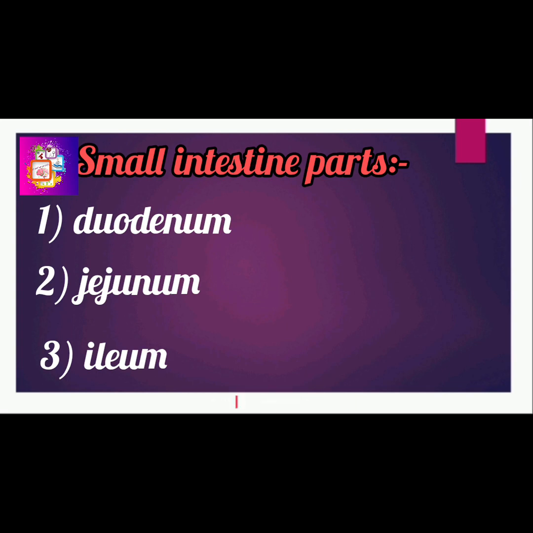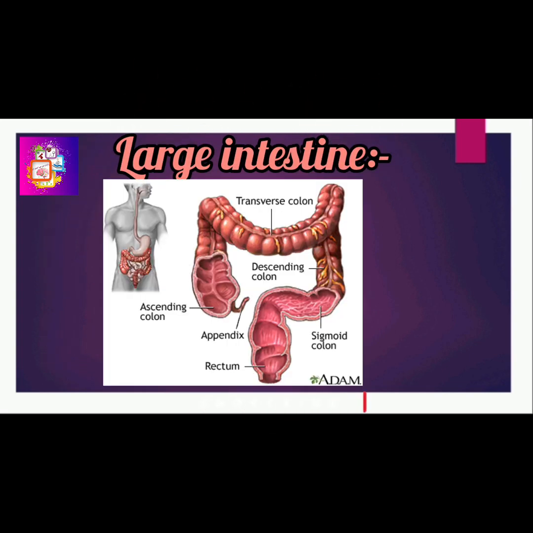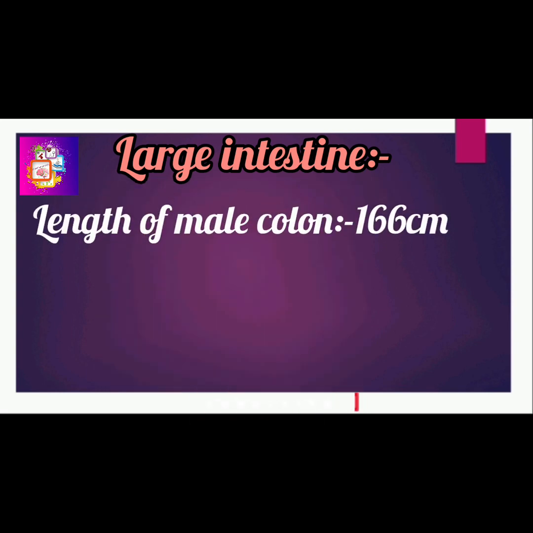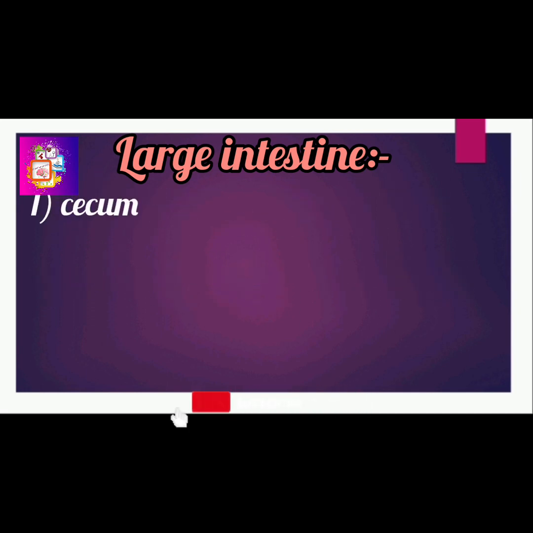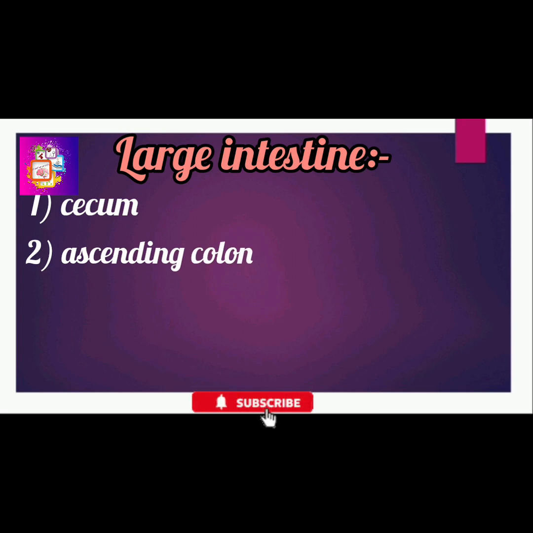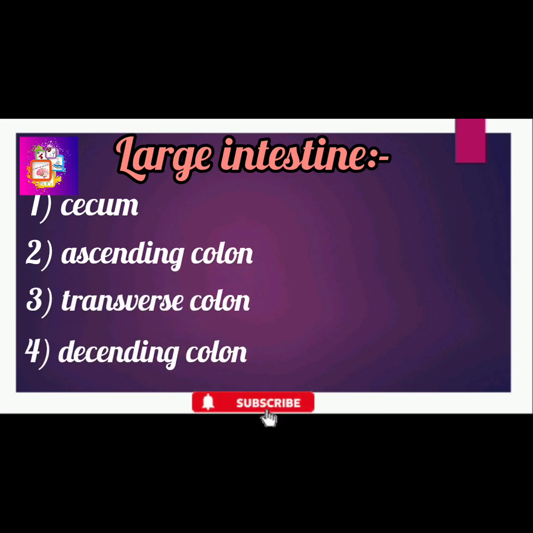Next, large intestine. The large intestine is also known as the large bowel or colon. It is the last part of the digestive system in vertebrates. Water is absorbed here and the remaining waste material is stored as feces before being removed by defecation. The length of the male colon is 166 cm and the female colon is 155 cm. The colon consists of five sections: first the cecum and ascending colon, then transverse colon, descending colon and sigmoid colon, and rectum.